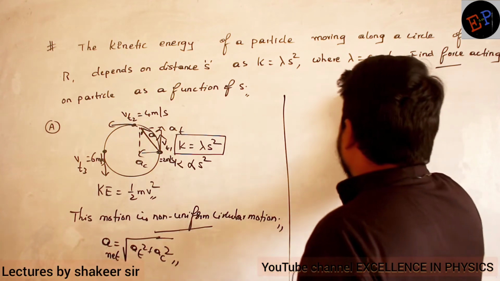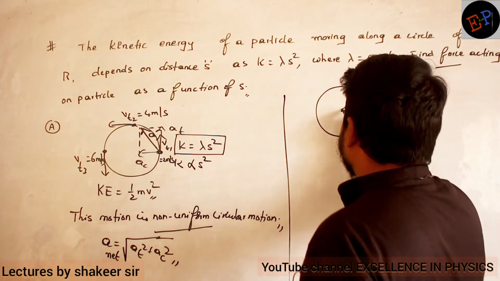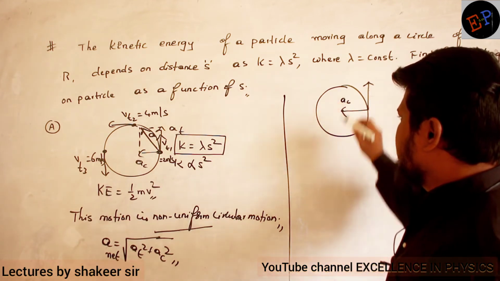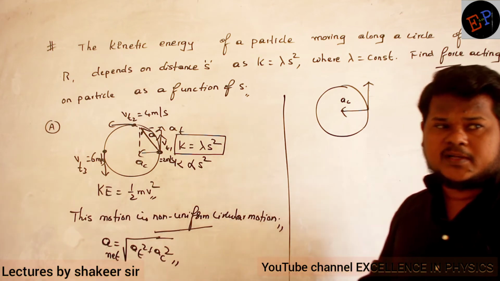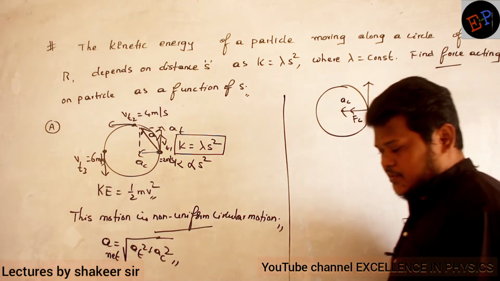See, for example, if this is a body which is moving in a circular path, it will have two accelerations. Clear? What is this acceleration? This acceleration is called centripetal acceleration. Who produces this centripetal acceleration? Centripetal force produces this centripetal acceleration.